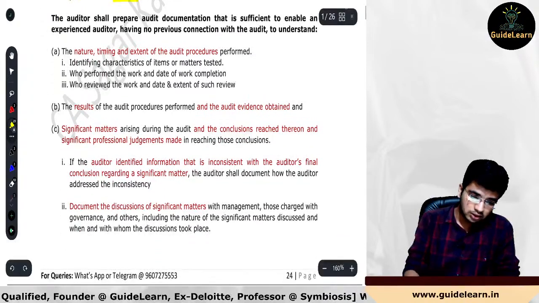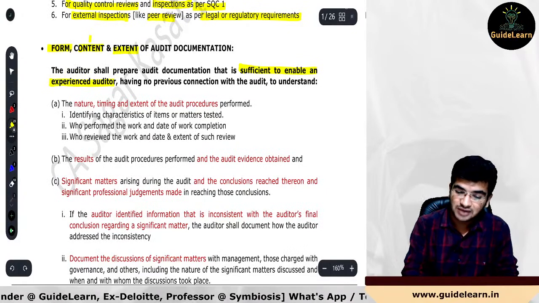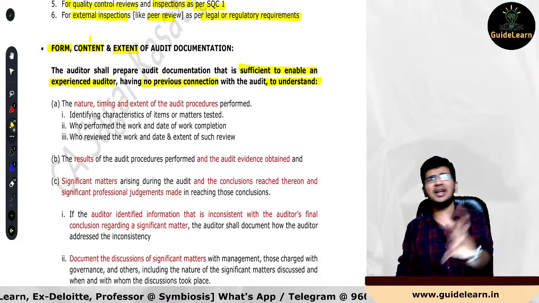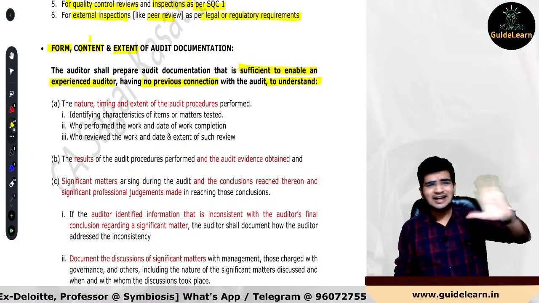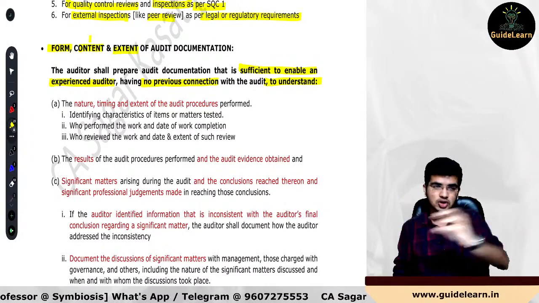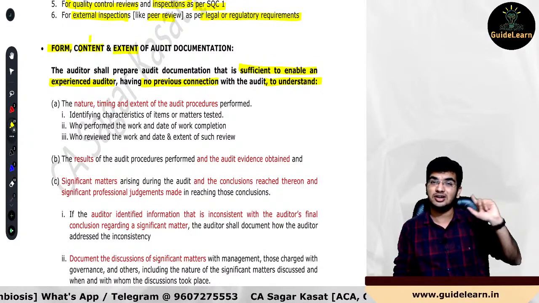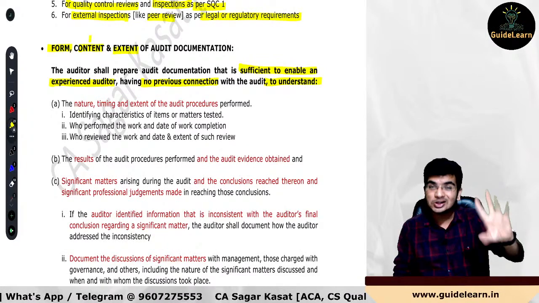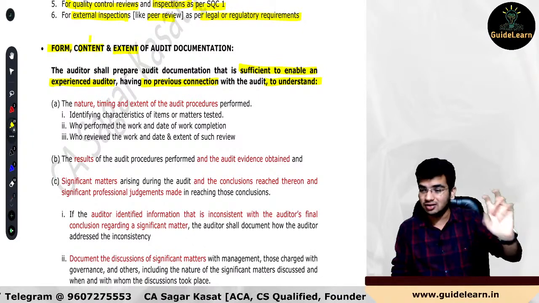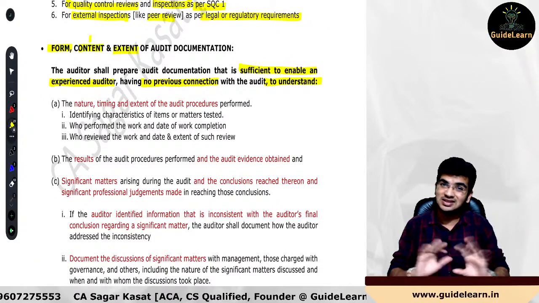Okay, so auditor shall prepare audit documentation that is sufficient to enable an experienced auditor having no previous connection with an audit to understand. Very important. So they are saying simply your audit documentation should be that much enough. If any experienced auditor comes and reviews your file, he should be able to understand each and everything from your audit documentation, audit file, who does not have any connection with the audit or with that respective audit company. Are you getting my point? So that should be the level of your audit documentation. This is the simple thing.